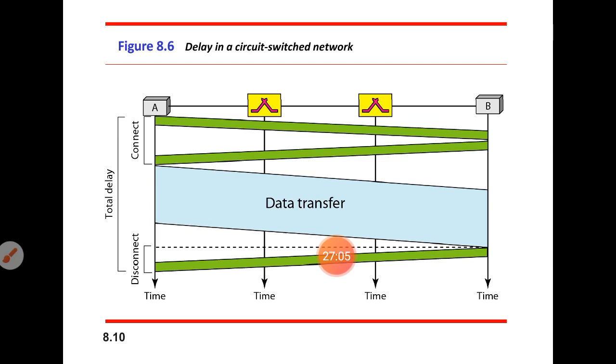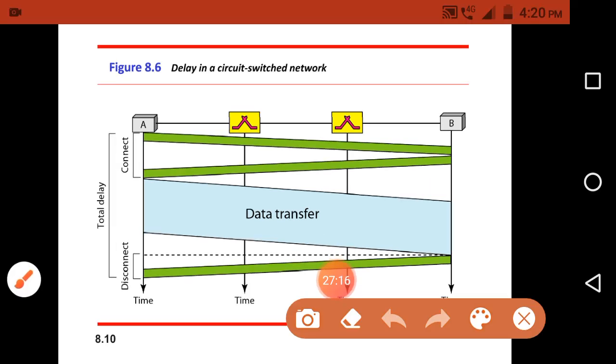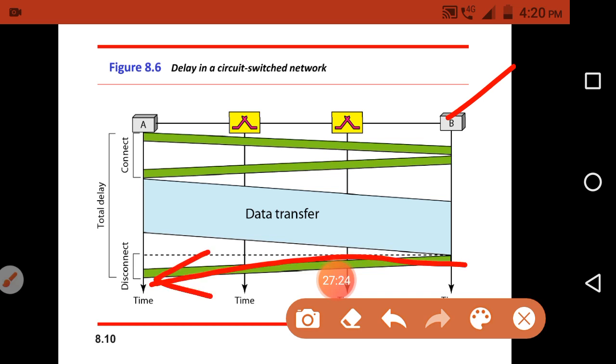If any one of the devices is not interested in continuing the connection, that device will send a signal to the switches. Here B is not interested in continuing the particular connection, so it will send the signal through some of the intermediate switches.